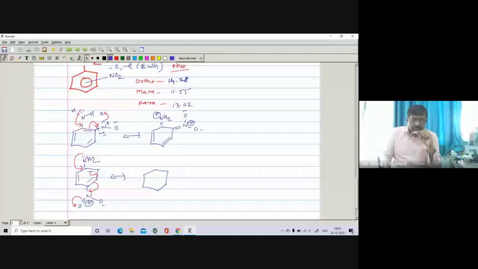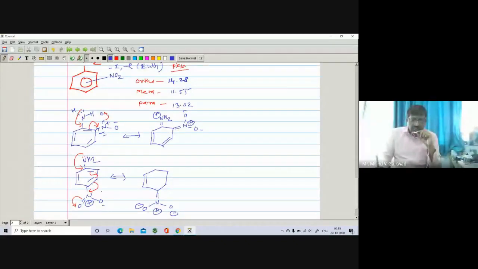Of course, in aniline we can delocalize the lone pair on the oxygen and nitrogen onto the benzene nucleus, right? So here, the pi bond opens on the oxygen, O negative, O negative, nitrogen positive already.